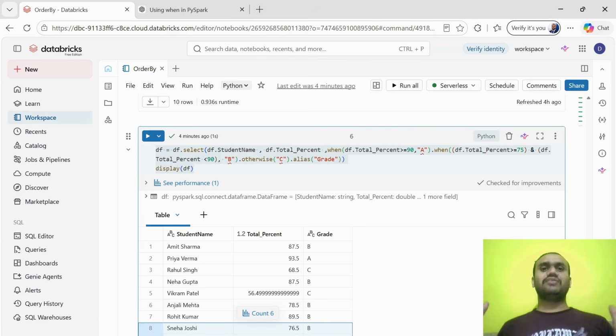These kinds of real-time examples you can use with the when functions. So we have learned the when condition, where to use it, how to use it, and why it matters in real-life examples, right?